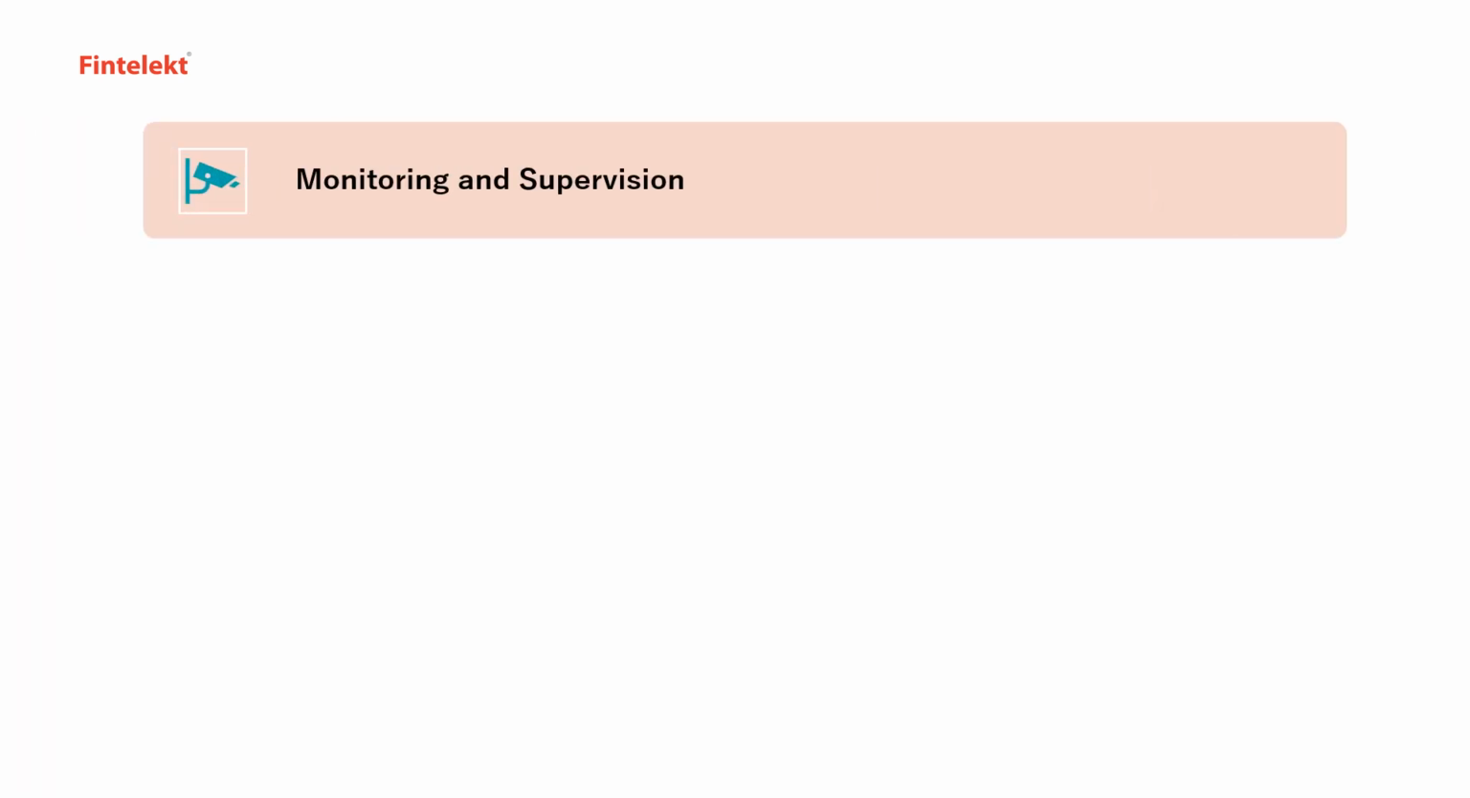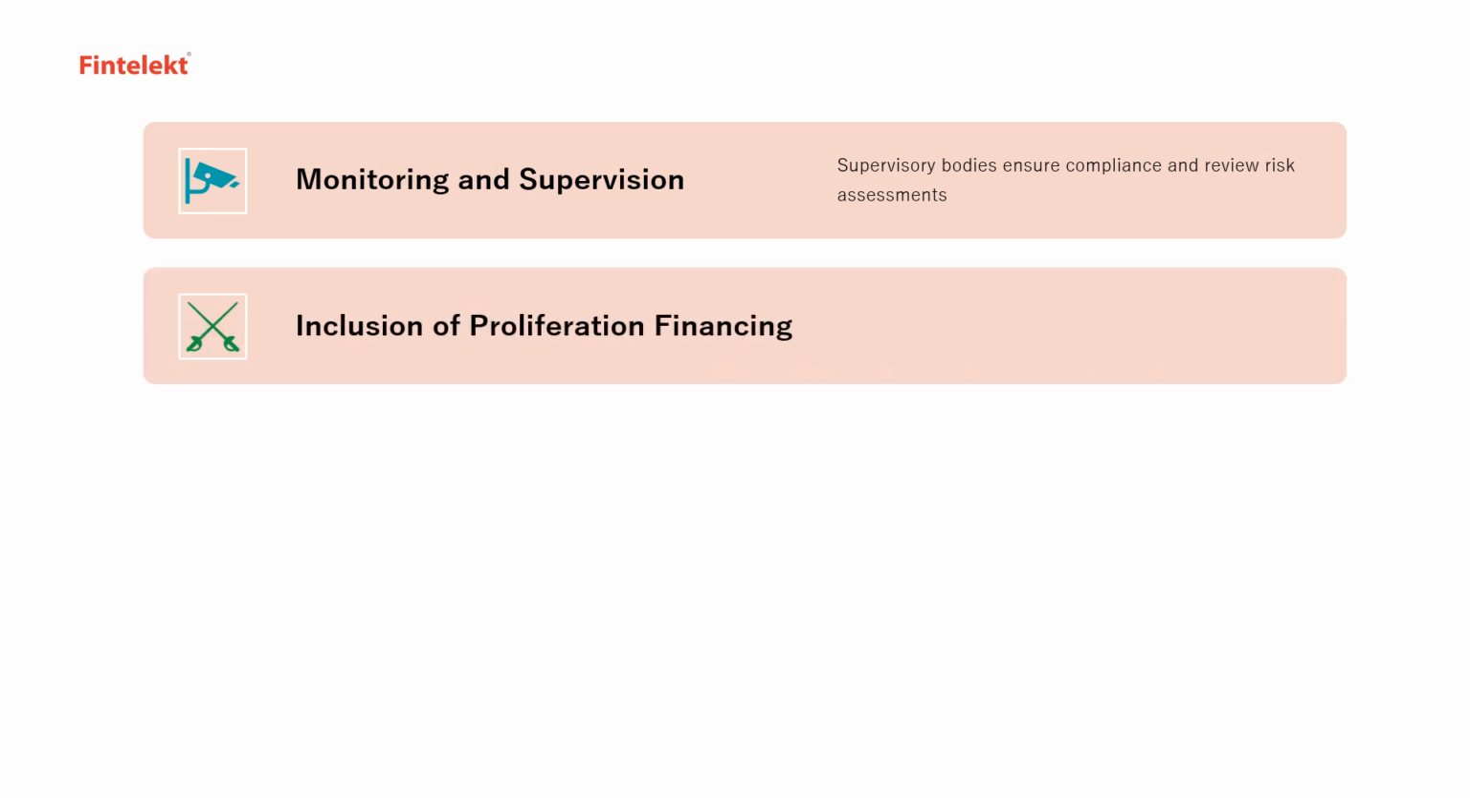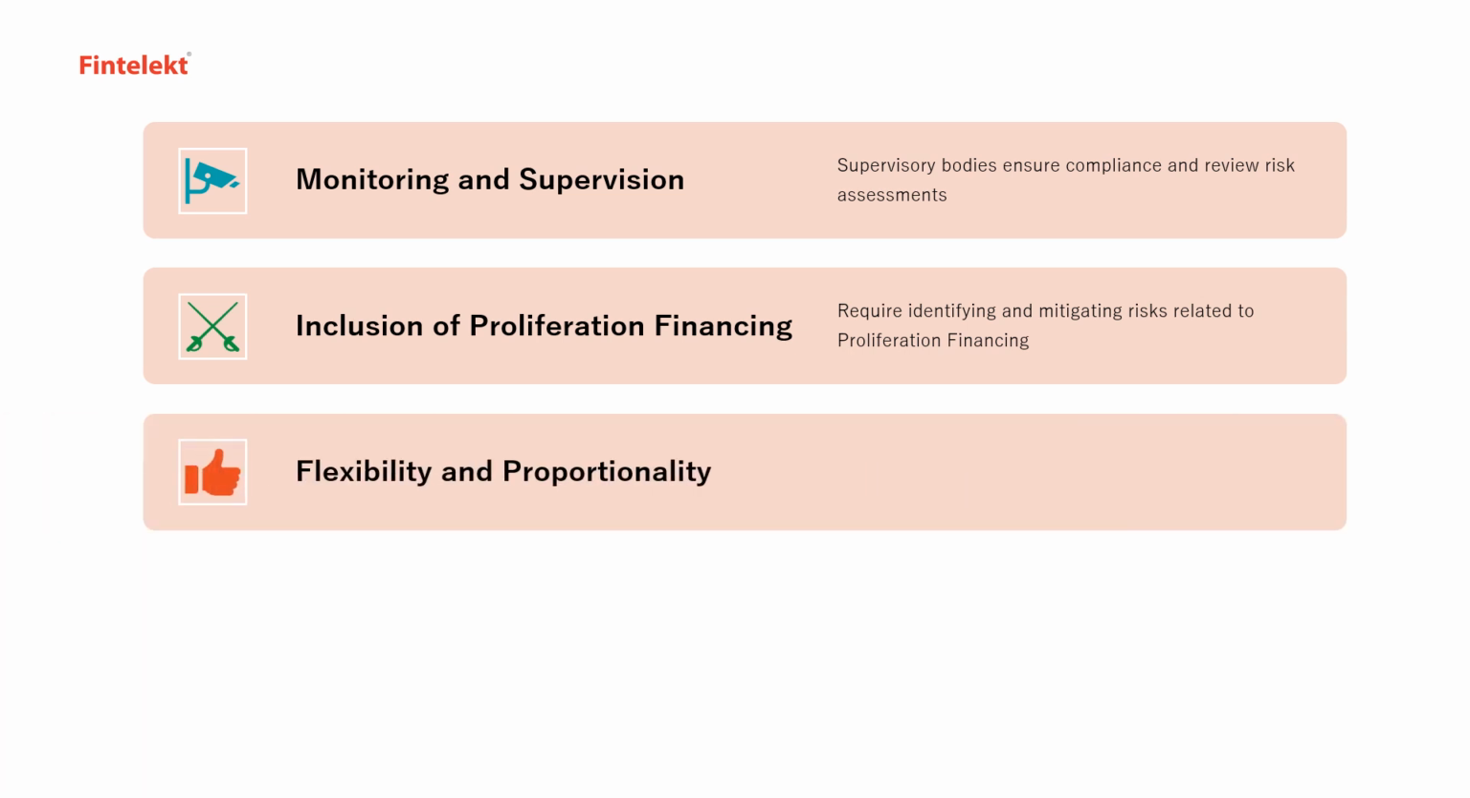Monitoring and supervision. Supervisory bodies must be formed to ensure compliance and review the risk assessments under their authority. These bodies report to the national regulatory head, like the FIUs. Inclusion of proliferation financing. The countries and financial institutions are required to identify and mitigate risks related to proliferation financing, with appropriate mitigation measures through policies and controls.